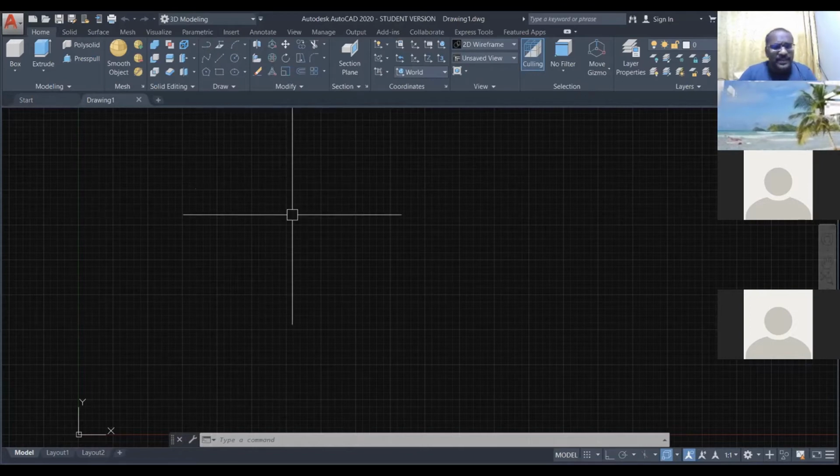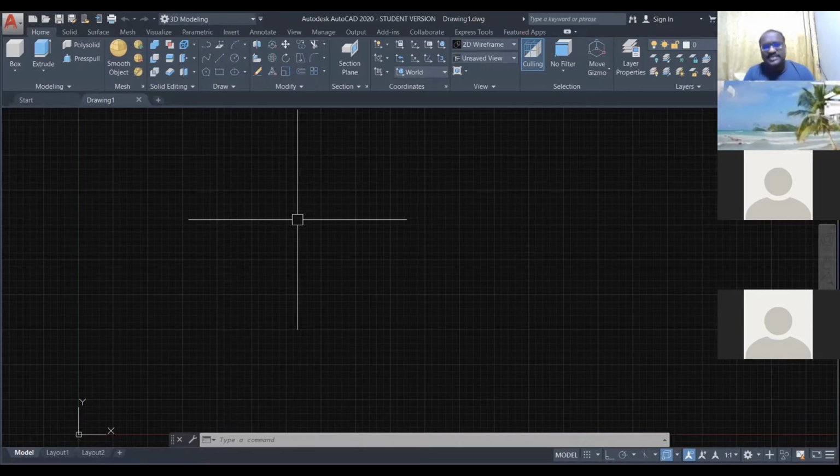Once you open the application, you have to start to draw, just like one line. For all the sketches, all the drawings, there are only 3 items to complete your drawing. But the first item is the line. Without line, we cannot make any sketch. So today we are going to learn how to draw lines in AutoCAD.